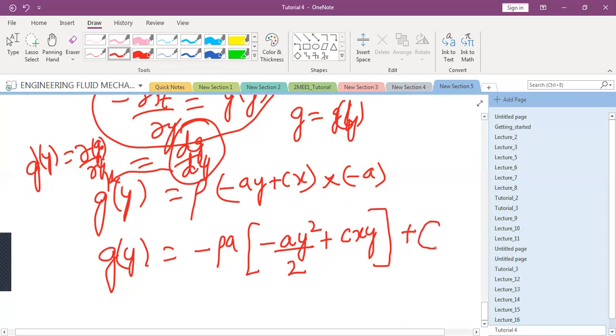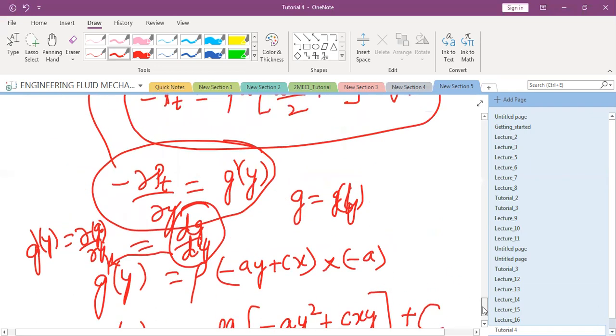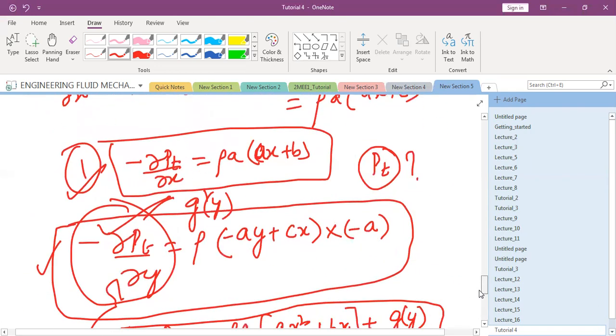Then I can put here a constant. Now this is not g(x), because g is not a function of x and y. g is only a function of y. We have already noted that point. Is that clear? Any doubts to anyone? No, sir.